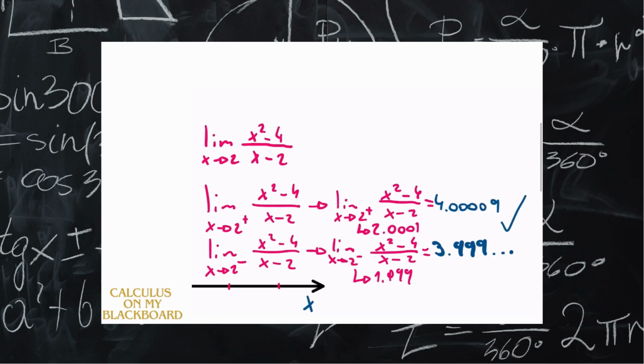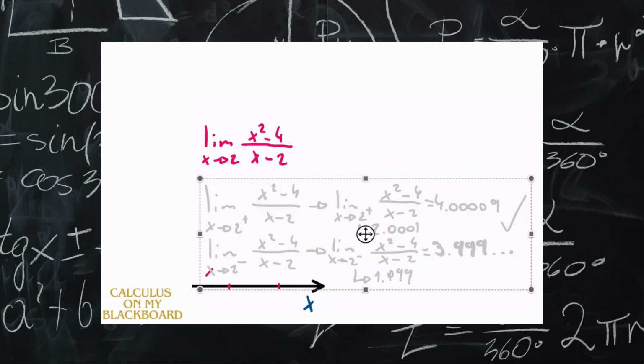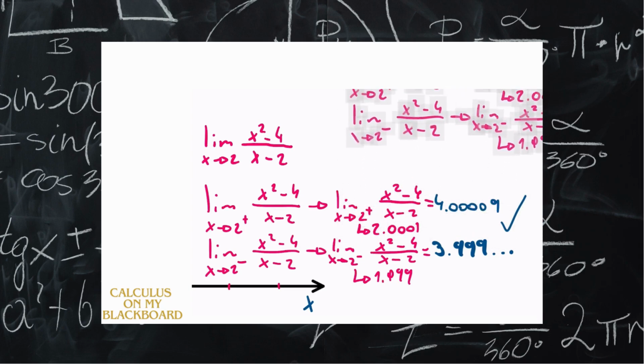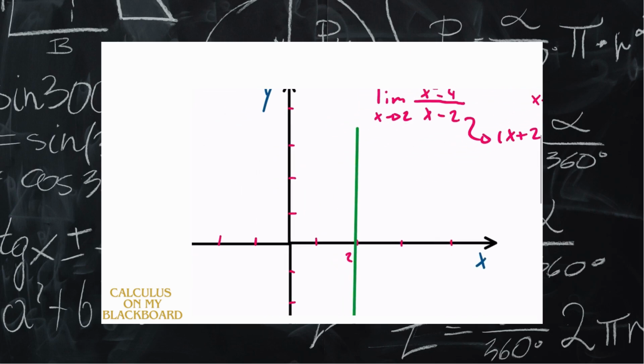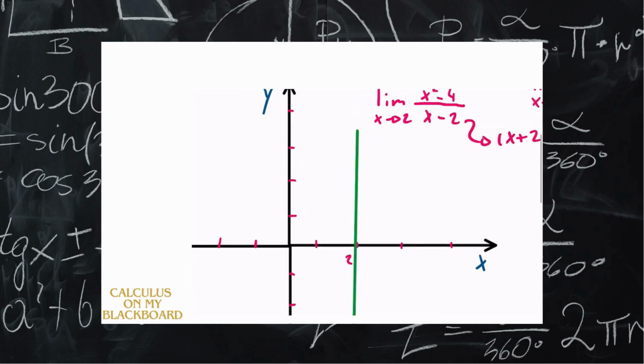So as we saw before, let me put this to the side really fast. Okay, let me put this over here. As we saw before, this function is almost the same thing as x plus 2. What would the function x plus 2 look like when x equals 2?